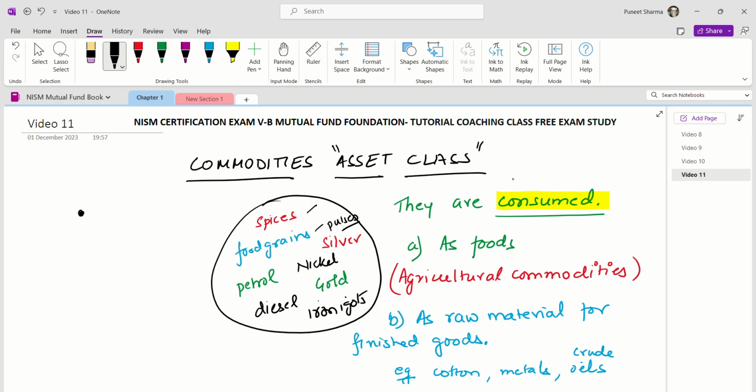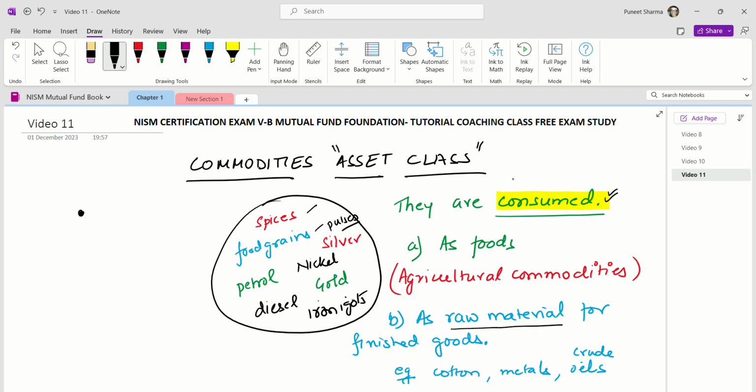So the first property which comes to our mind when we talk about commodity asset class is that they are the material which are consumed. When we say consumed, they are consumed either as food, like agriculture commodities like spices, food grain, pulses, and even livestock commodities, which are sold, or their raw material or their production like milk, and other derivatives from that are consumed. So they all come under agriculture commodities or livestock commodities, as the case may be.